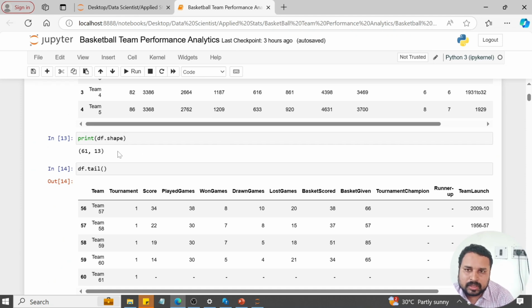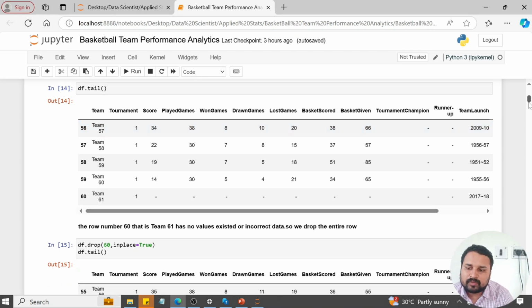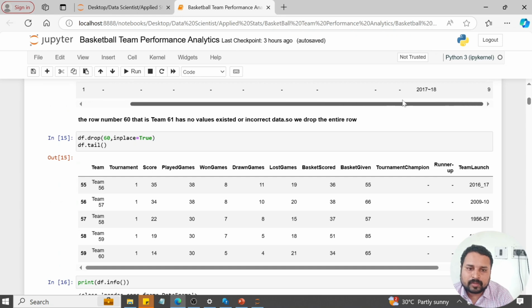There are 61 rows and 13 columns. The 61 rows indicate 61 different teams, and there are 13 columns along with that. Then I looked at the tail, which shows the last 5 rows. In the last row, we dropped it because it has no information in it. That's why we dropped this row.